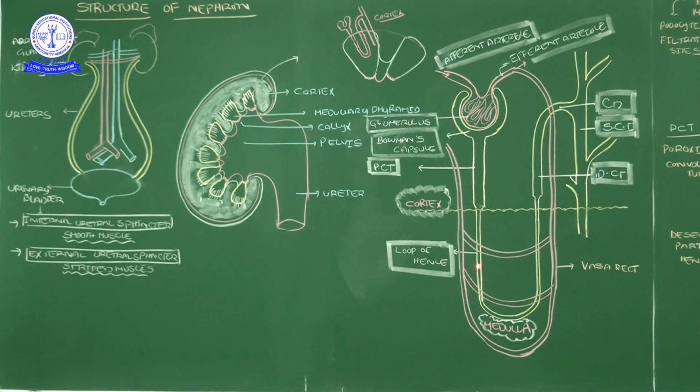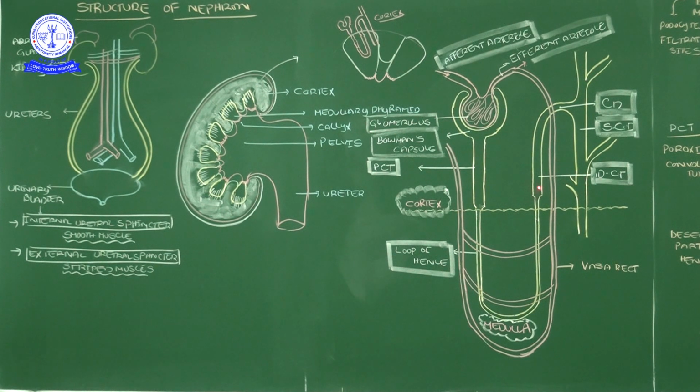Such a part we call the loop of Henle, a hairpin-shaped, U-shaped structure. This loop of Henle enters the inside of the medulla, goes into somewhat deeper layers of the medulla, and then comes again in the upward direction.